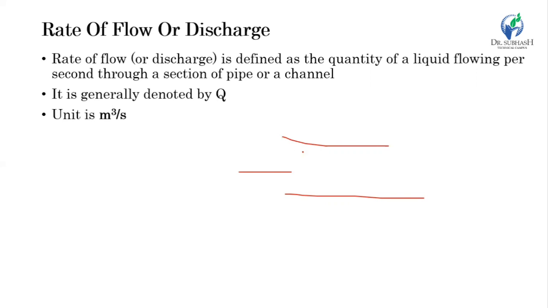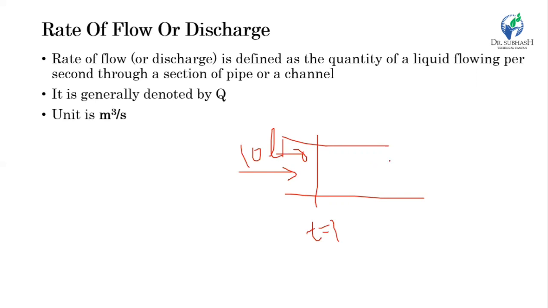Say there are 10 liters of volume passing from here per unit time, say in 1 second, 10 liters of volume is passing through this section.